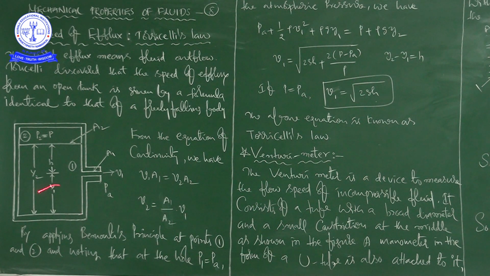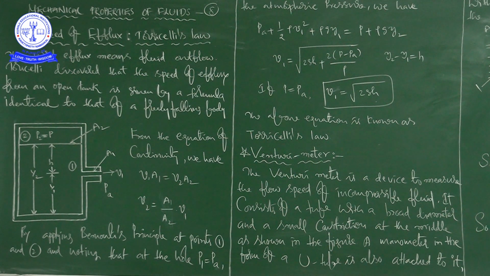See, this y1 is from the bottom. You can see in the picture, this y1 is from the bottom. The air above the liquid, whose surface is at a height y2, is at pressure P. You can see in the picture, here I have written P. From the equation of continuity, right? I will repeat once again from the starting onwards.